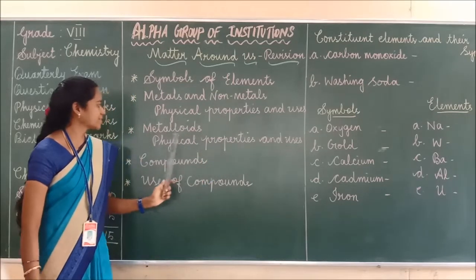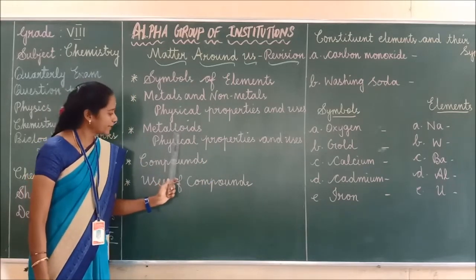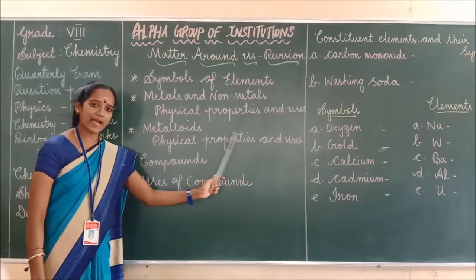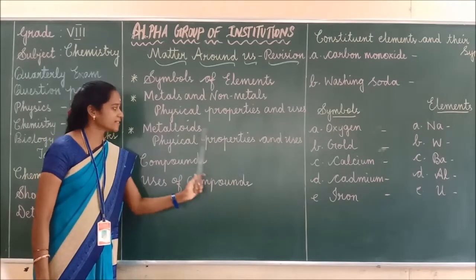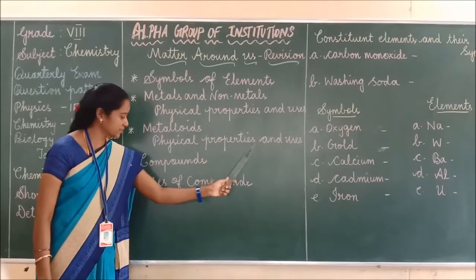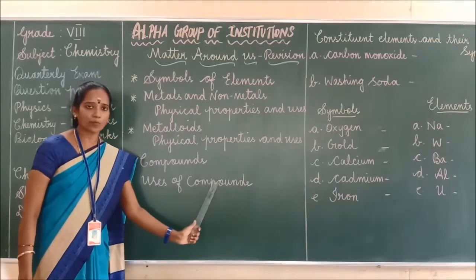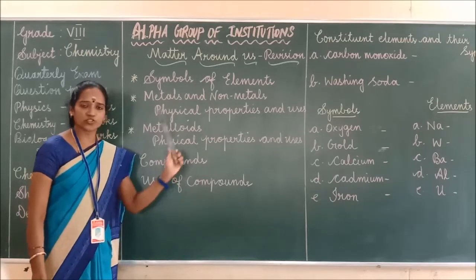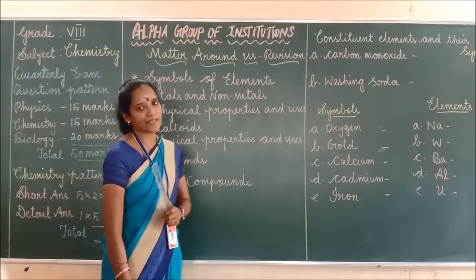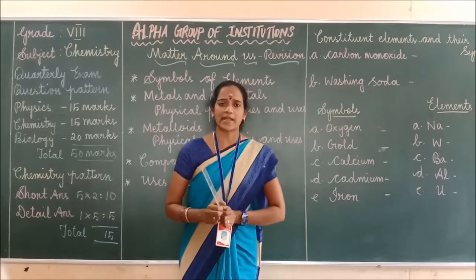Right. Next one, metalloids. Metalloids, their physical properties and uses. Physical properties of metalloids and its uses. Next one, compounds. Next, uses of compounds. All these topics you should cover. Then only you can write the exam well. Right children? Shall we start the revision?